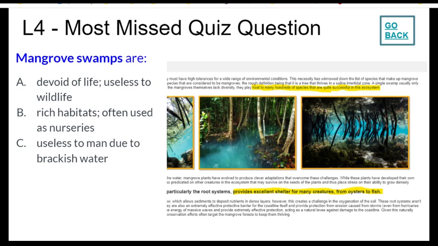This information describes a rich habitat, and this habitat is one that's often used as a nursery. It does not match A, devoid of life, useless to wildlife. Many hundreds of species thrive in the mangrove ecosystem. It describes a very rich habitat. B is our answer.